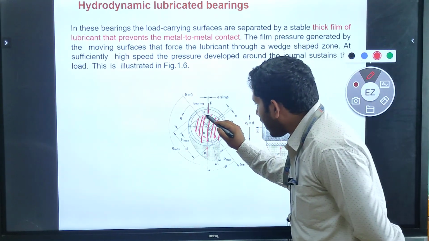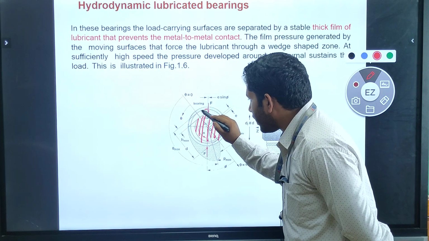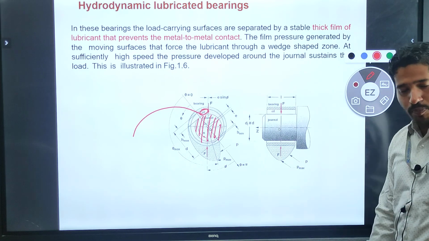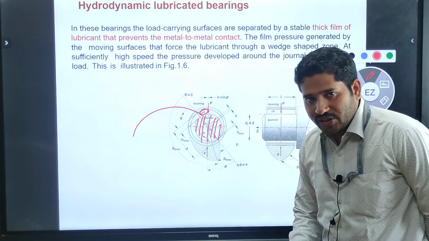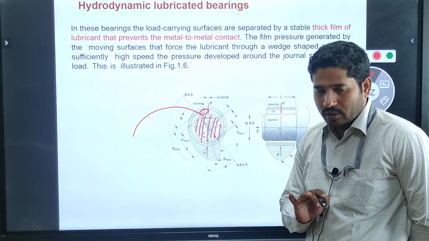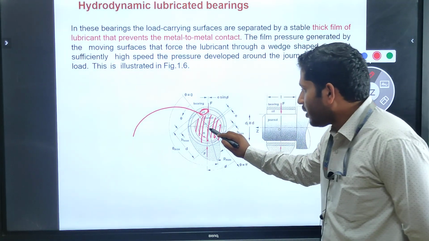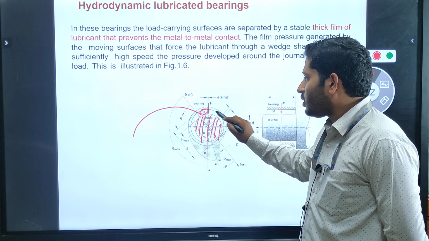In the journal, above it one layer will be there, this is the layer of oil. So if you provide a sufficient amount of oil, the journal will not be in contact with this bearing.